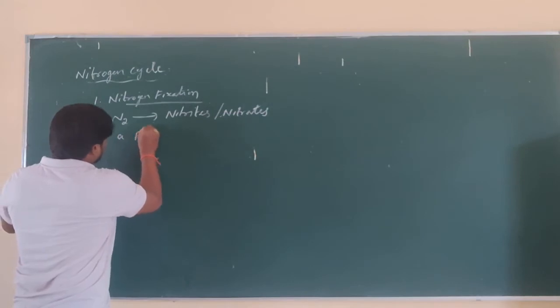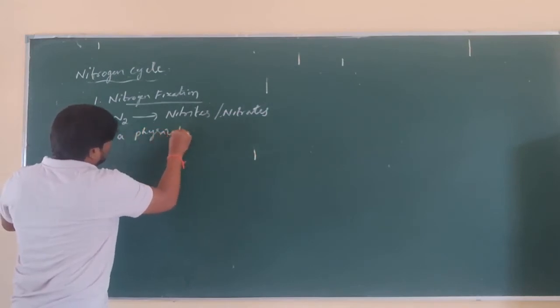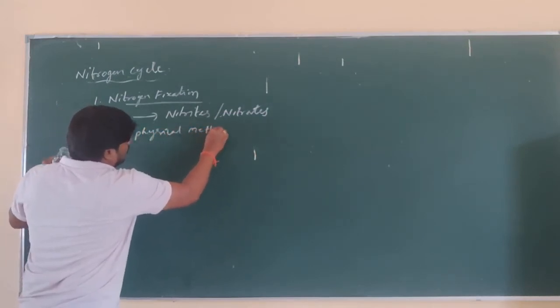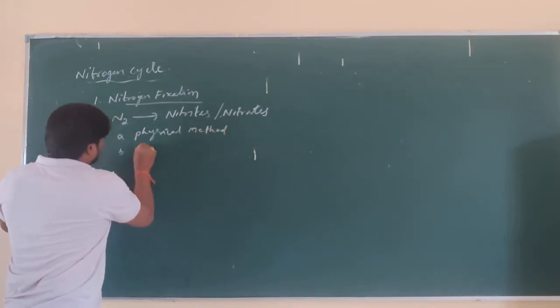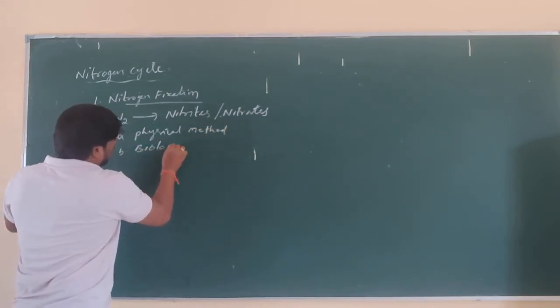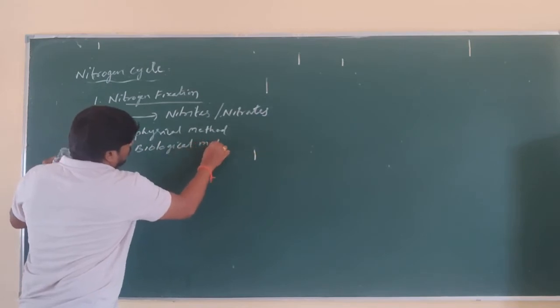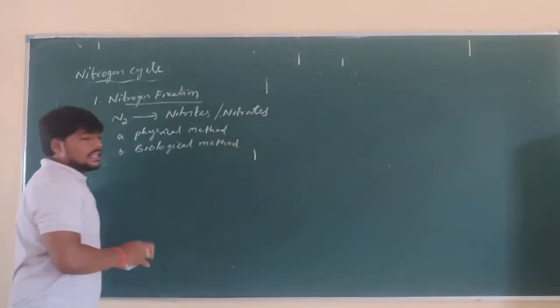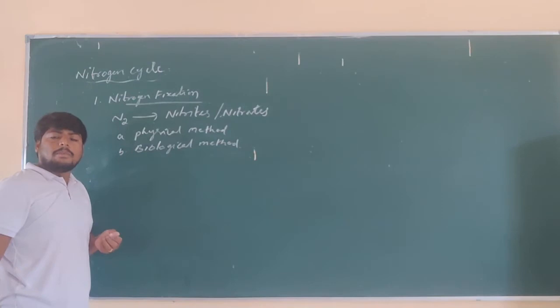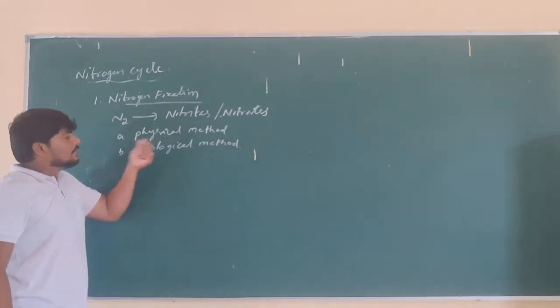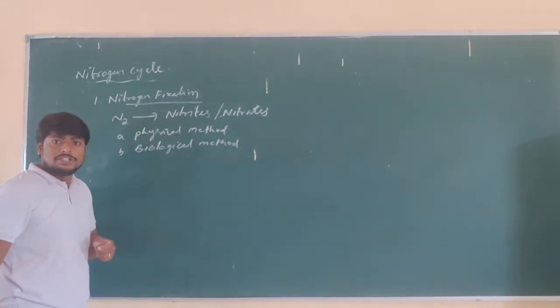One is the physical method and another is the biological method. The nitrogen fixation is carried out by means of two processes, a physical process and a biological process.